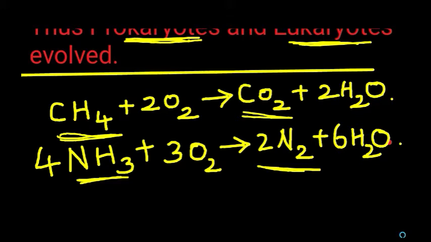The evolution of photosynthetic organisms also led to the evolution of aerobic respiration. Next we are going to see the experimental approach to the origin of life.